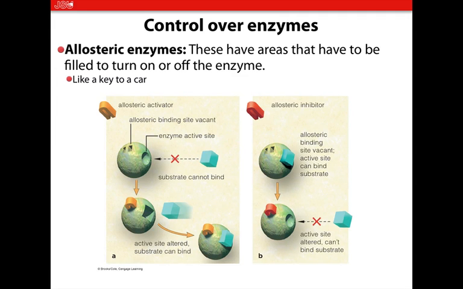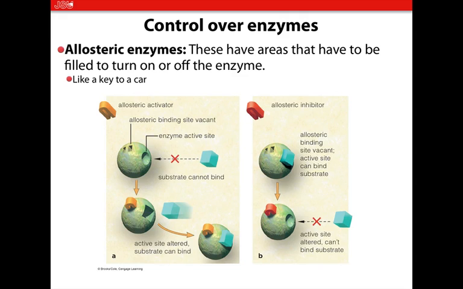Two types of allosteric control. One on the left is an allosteric activator. So it looks like kind of like a Death Star. See, on the left we have a circular green object, has a Death Star look to it, right? And has that cup on its right. And we have that magnet. That's an allosteric activator. Without an activator, right, the substrate cannot bind to the active site of the enzyme.